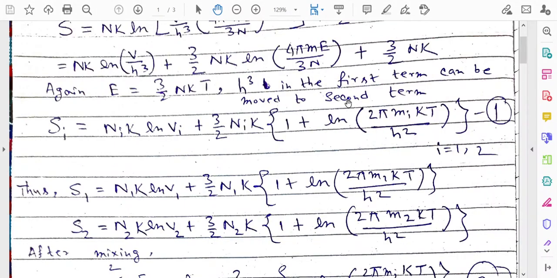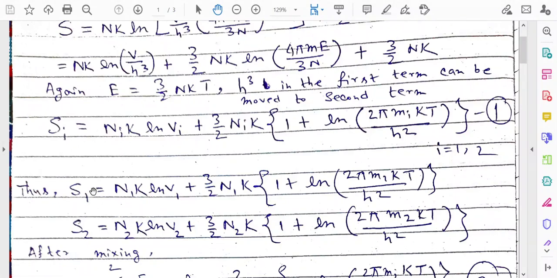So you see that in this expression we cannot write Ni in this way. What we can write is N1 is equal to N2 is equal to N. So we will write N here. That will be the change. Other things will remain the same.